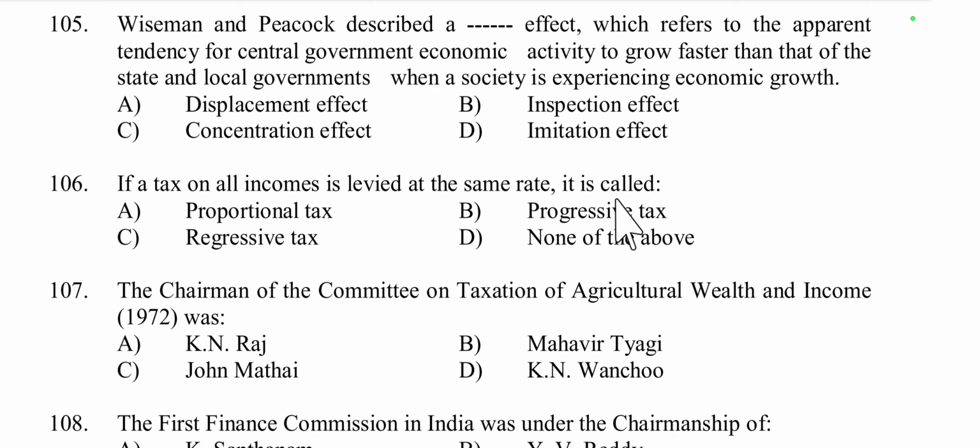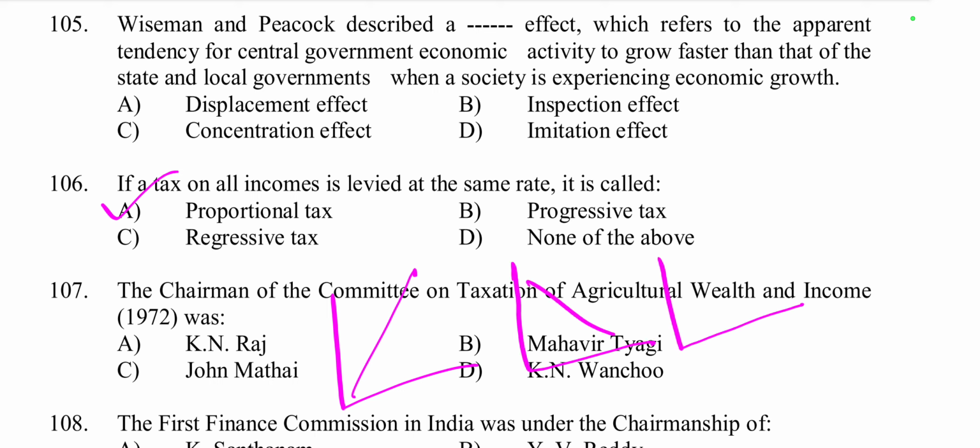Then question number 106, if a tax on all incomes is levied at the same rate, it is called as same rate, that is proportional. First one is progressive, second one is digressive or regressive, then this is proportional, same for all, and another one is digressive. So here the right answer is proportional tax. Proportional means everyone pays the same percentage of income regardless of how much they earn.